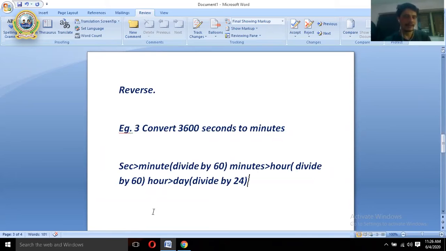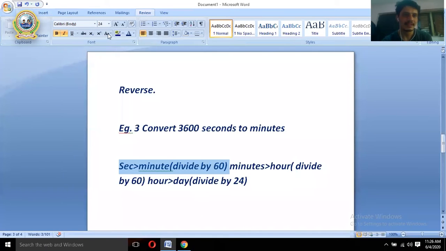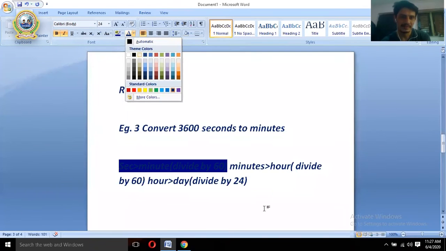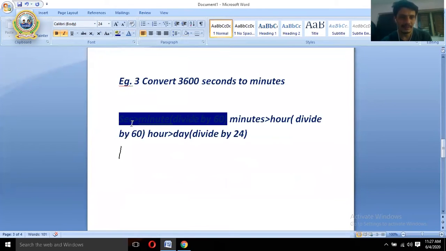While you are converting second into minute, let me give another color so that it will be clear and there's no confusion. Let's say red color. All right. Now second into minute, divide by 60, and again minute into hour, divide by 60. You can see there, and then again hour into day, divide by 24.